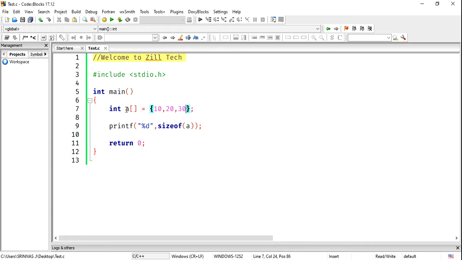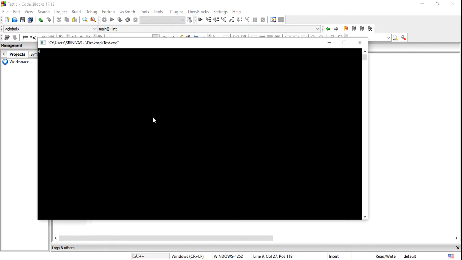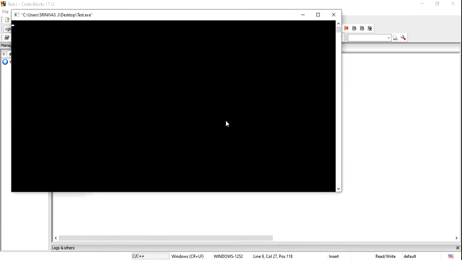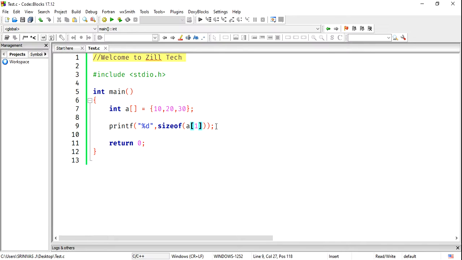And not only full memory, you can take small memory also, one memory. I want to know the size of index 0. See, zero, the size is 4 only. You can take 1, here also 0. If you write 2, also 0 only. sizeof prints the data type size, and this is a declaration of an array.